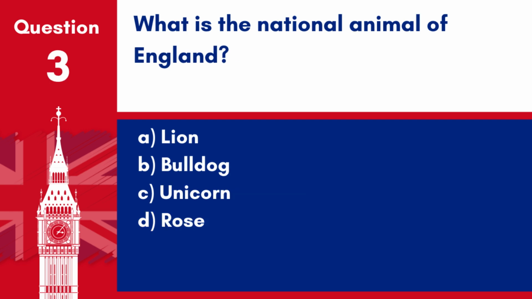Question 3. What is the national animal of England? A. Lion. B. Bulldog. C. Unicorn. D. Rose. Answer: A. Lion. The national animal of England is the lion, which symbolizes strength and courage.